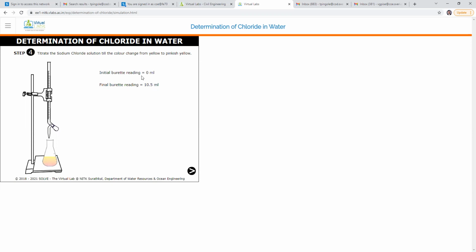Our initial burette reading is 0 ml and the final burette reading is 10.5 ml. Note down this reading because it is required for the calculation part. Note down the final burette reading. It is 10.5 ml. Next.